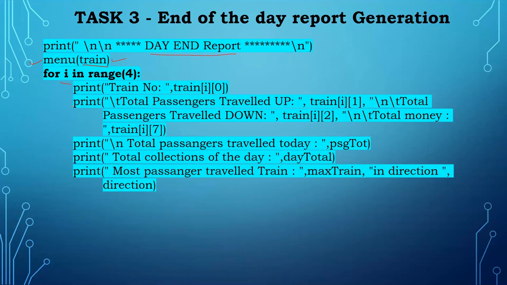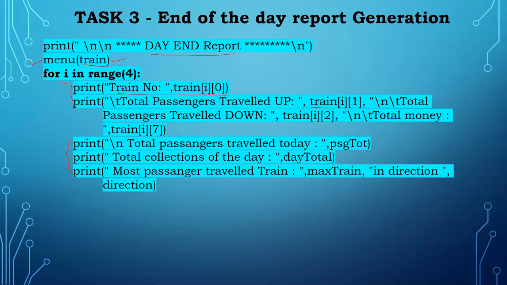I print the train number, how many passengers traveled in the train in total, how many traveled up and how many down, and the total money earned by that train. Up to this is inside the for loop, and the rest is outside of the for loop.